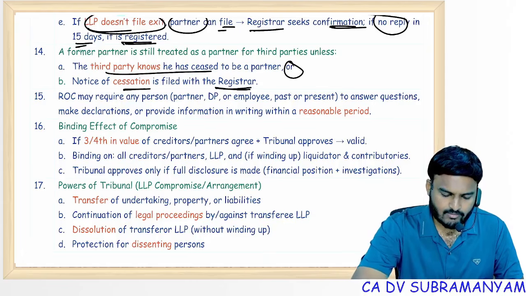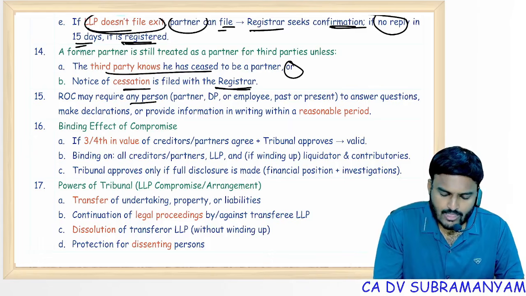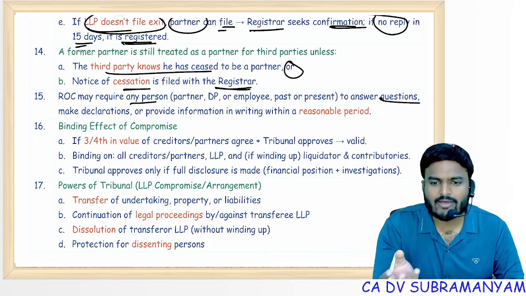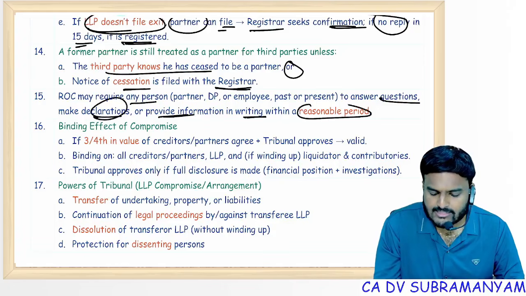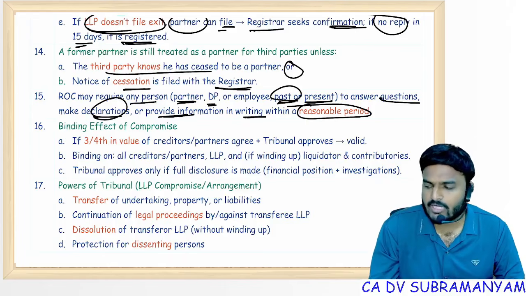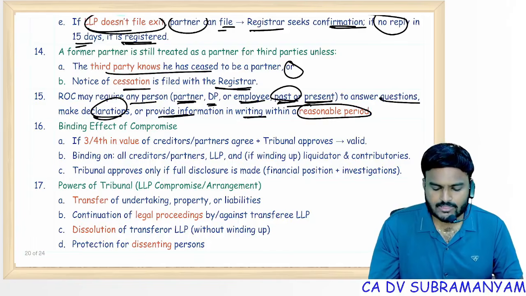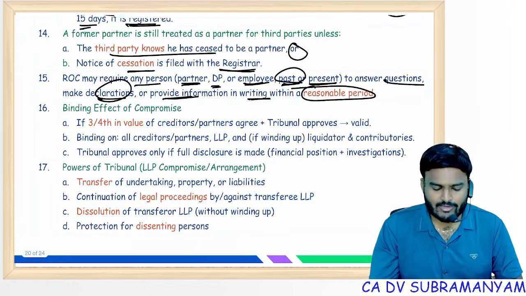ROC may require any person to answer the questions. This is normal inquiry, inspection, investigation. Make declarations, provide information in writing within a reasonable period. The fellows may be existing partners, existing DP, or former partners, former DPs, whether present or past. So ROC may ask them, may inquire them.